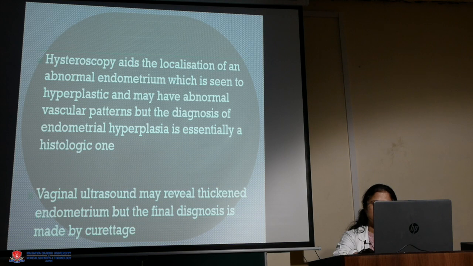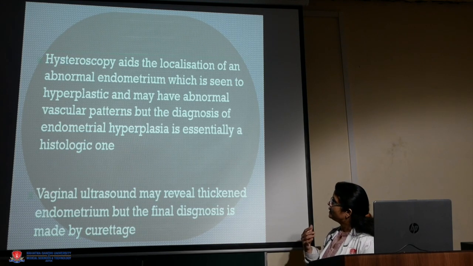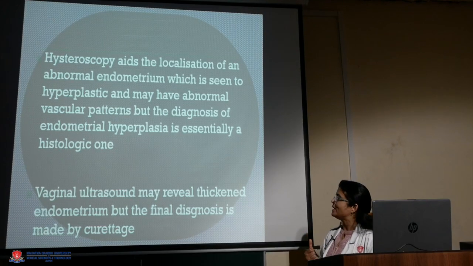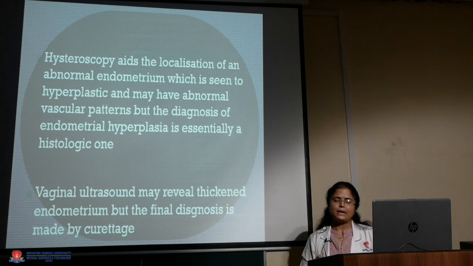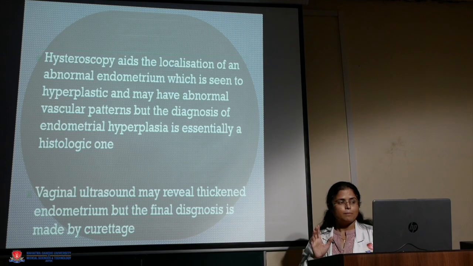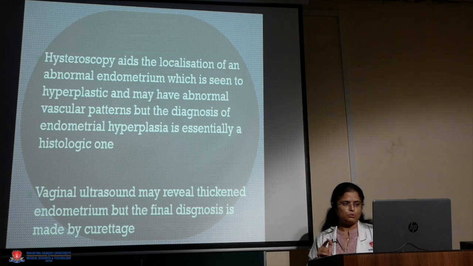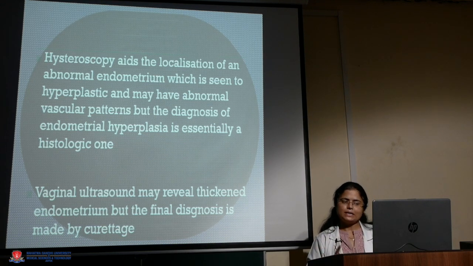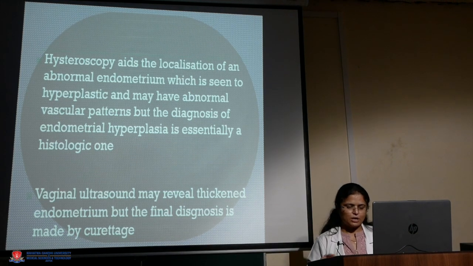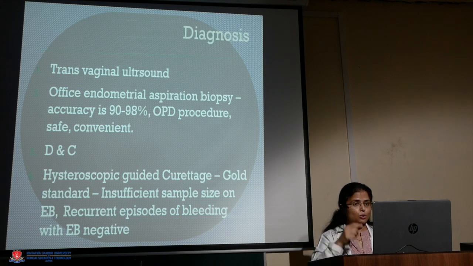So how to diagnose it? Hysteroscopy aids in localization of an abnormal endometrium, which is seen as hyperplastic and may have abnormal vascular patterns, but the diagnosis of endometrial hyperplasia is finally confirmed by the histopathology. But by doing hysteroscopy, you might not miss the lesions which you usually miss by doing the DNCs. Vaginal ultrasound may reveal thickened endometrium, but the final diagnosis is made on the biopsy and the histopathological examination of the specimen.